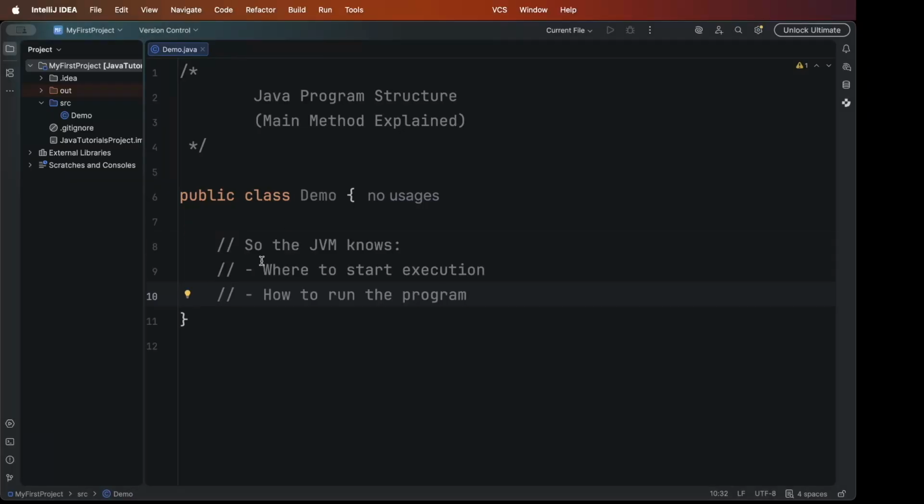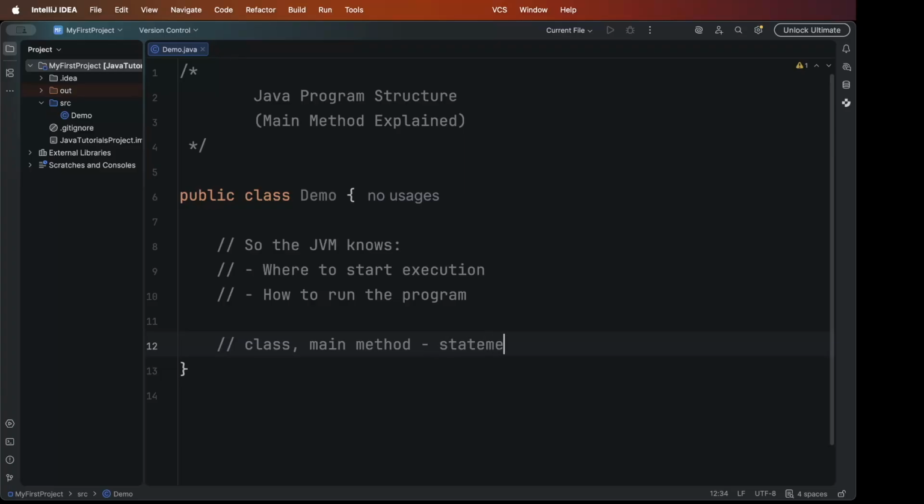So Java follows a fixed structure. The JVM needs a fixed entry point to start the program. That's why Java programs follow a specific structure, not randomly, so that the JVM knows where to start the execution and how to run the program. So every Java program needs a class, a main method, and a set of statements.